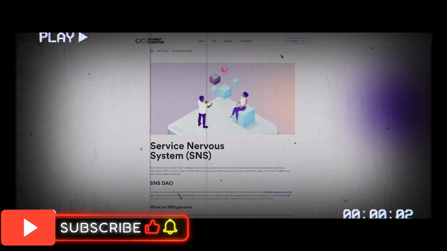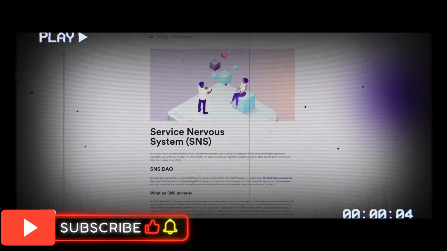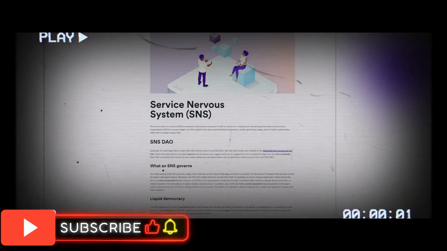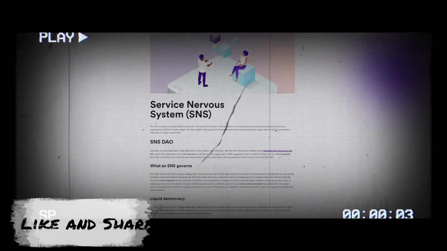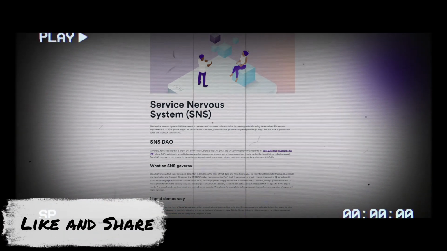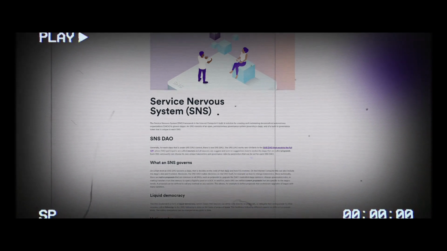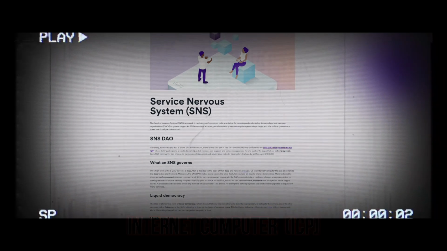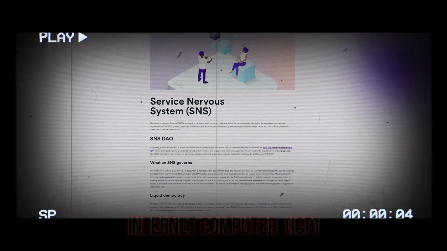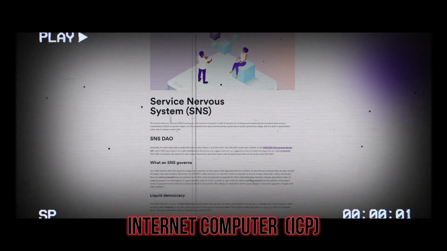The On-Chain Acceleration Platform. Service Nervous System (SNS). The Service Nervous System (SNS) framework is the Internet Computer's built-in solution for creating and maintaining decentralized autonomous organizations (DAOs) to govern dApps. An SNS consists of an open, permissionless governance system governing a dApp, and of a built-in governance token that is unique to each SNS.